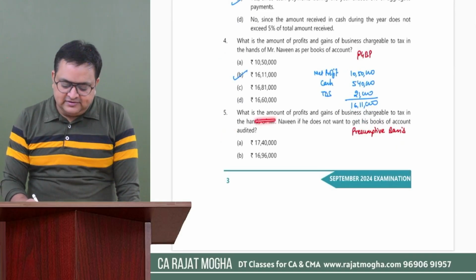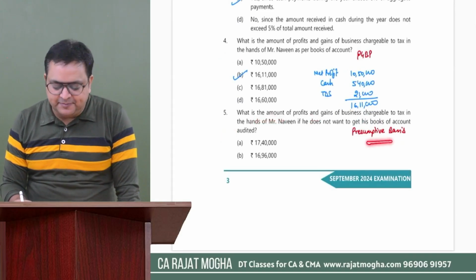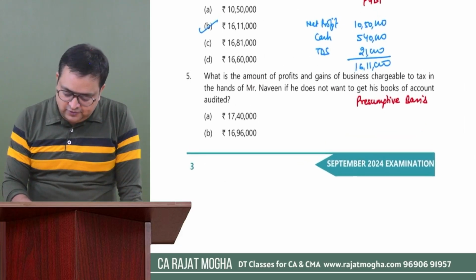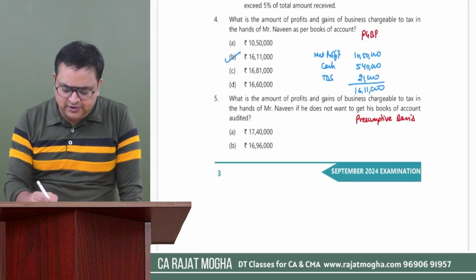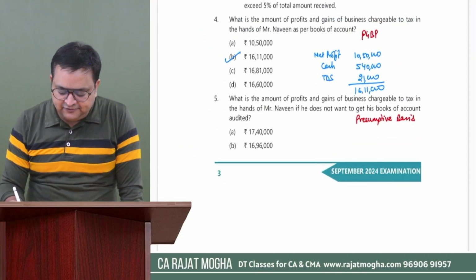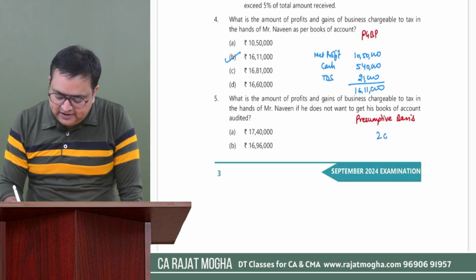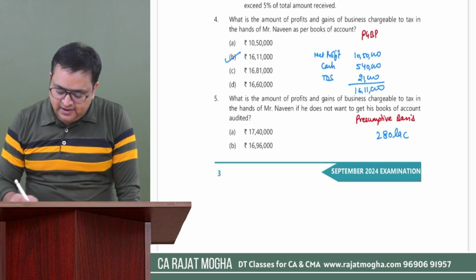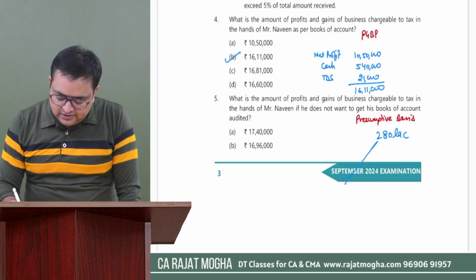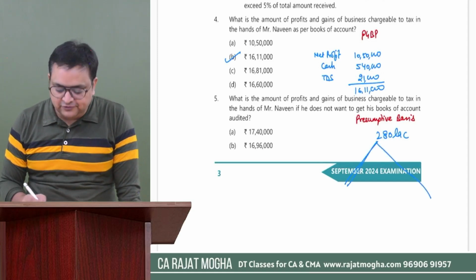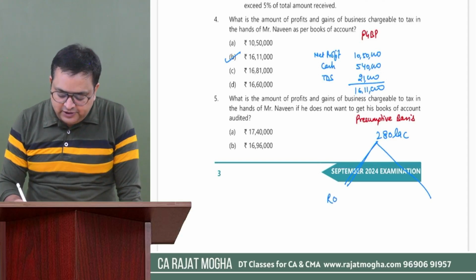Fifth, what is the amount of PGBP as per presumptive basis? So tell me how we will calculate the presumptive income. First of all, we should know the total turnover. The total turnover is 280 lakh. We have to divide this into two parts. First, whatever is received up to the due date of ROI through banking mode.